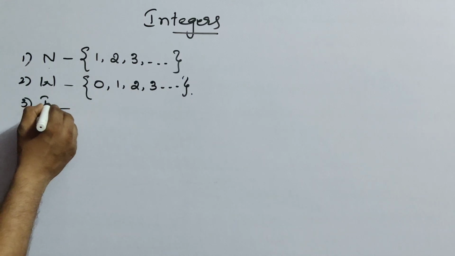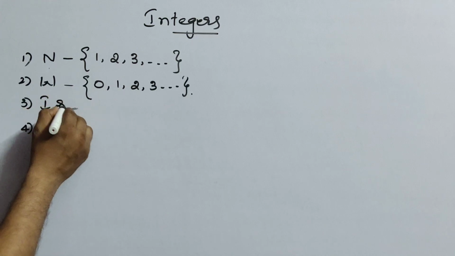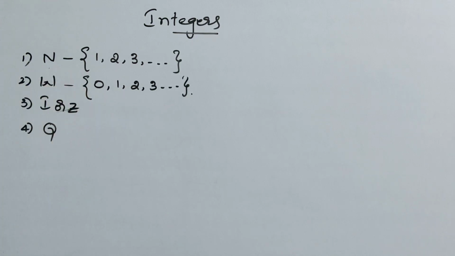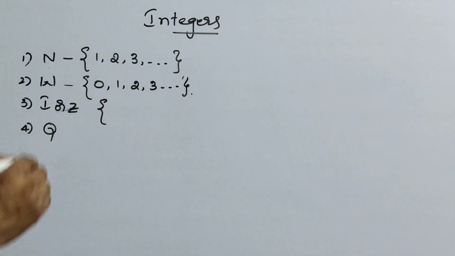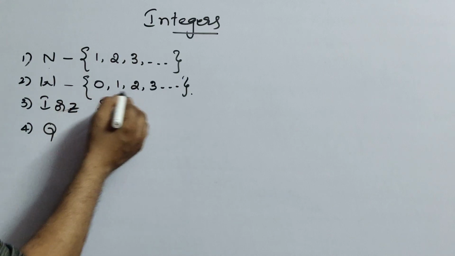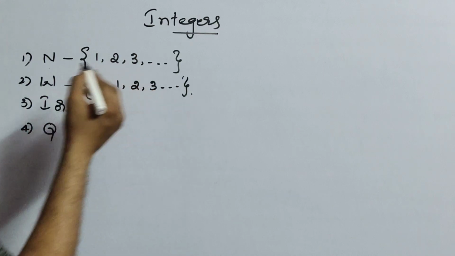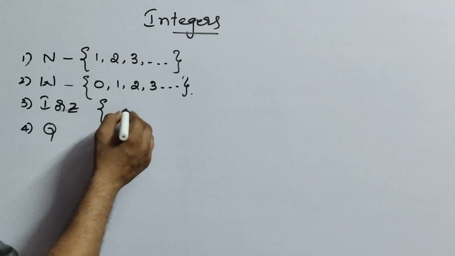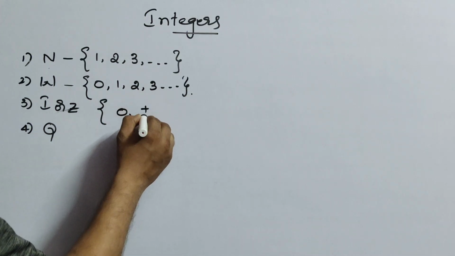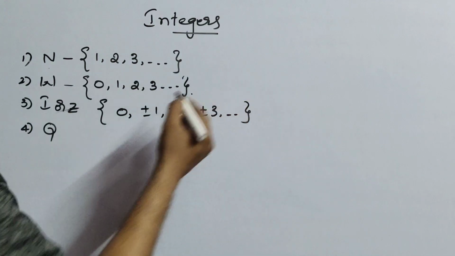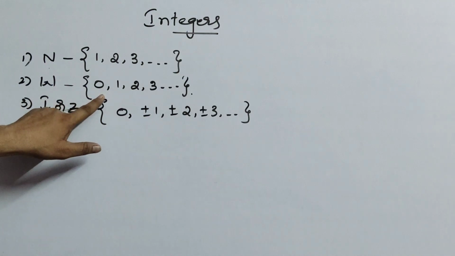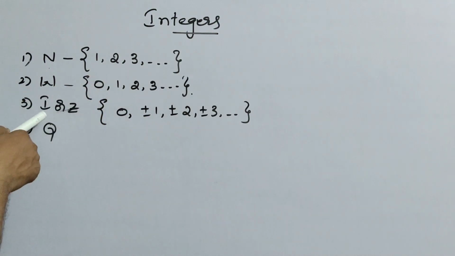Now coming to the integers, we can write Z also. So Z means all the whole numbers and negative numbers. That means 0, plus or minus 1, plus or minus 2, plus or minus 3, and so on. The combination of whole numbers and negative numbers forms the integers. It is indicated by the letter Z or I.